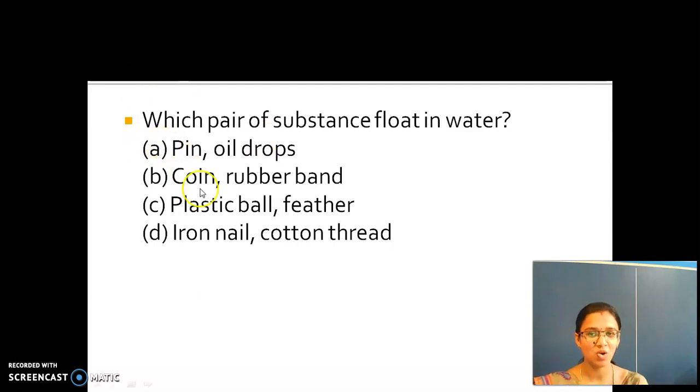And then the next thing, coin has higher density than water, so it sinks. But rubber band can float, though they have asked which pair, so this is not a correct answer. Coming to this one, this is correct: plastic ball and feather both have a density lesser than water, so they can float. And next, iron nail sinks because its density is higher than water, and cotton thread can float. So which is the correct pair here? Plastic ball and the feather. In the next part, we will be entering into our